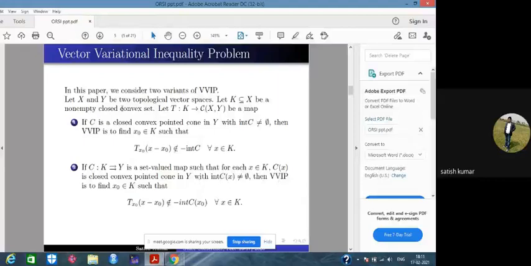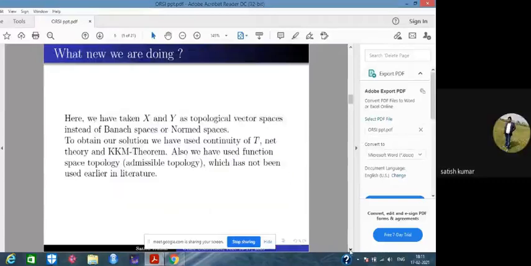We have also taken X and Y as topological vector spaces because we are giving the solution of the VVIP in topological vector spaces. So we have done both here.